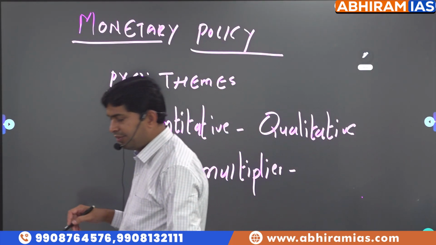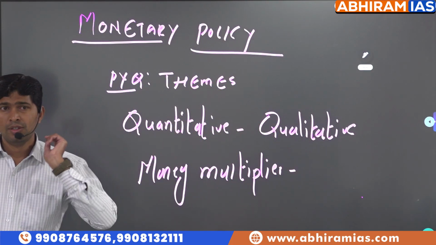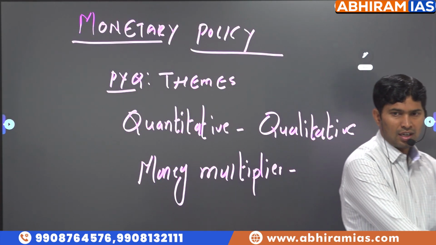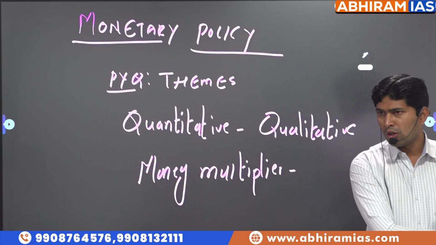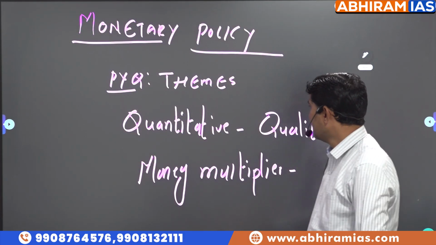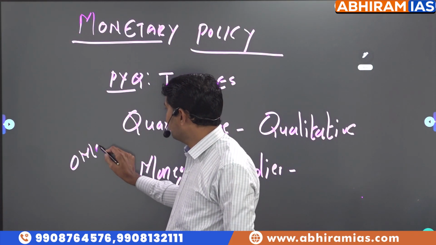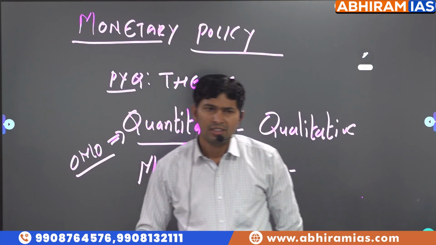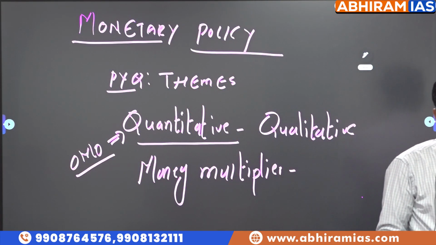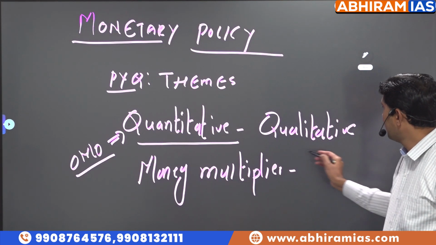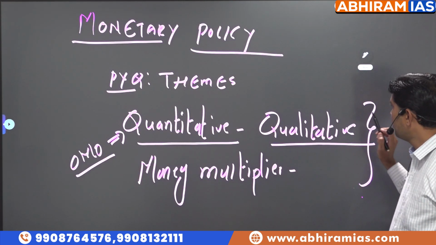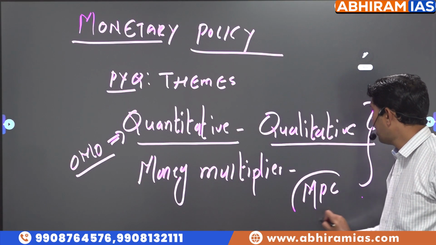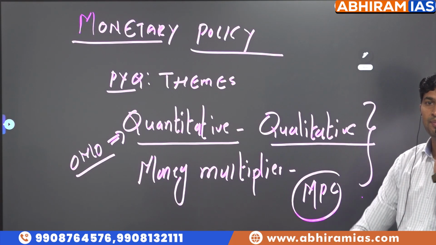Apart from that, in monetary policy, tools are there: repo rate, reverse repo rate, CRR, SLR, SMF, SDF, open market operations. Open market operations also is the most repeated theme among the quantitative tools. Sometimes they're asking incremental CRR, each concept. Then qualitative tools. Why quantitative tools are more effective than qualitative tools? Which of the following is a quantitative tool, which of the following is not a quantitative tool? Then in recent times, many questions are being asked from MPC, Monetary Policy Committee.